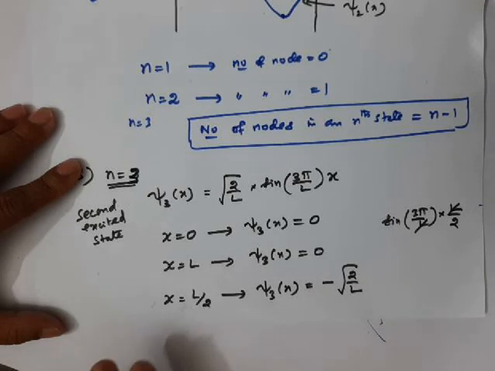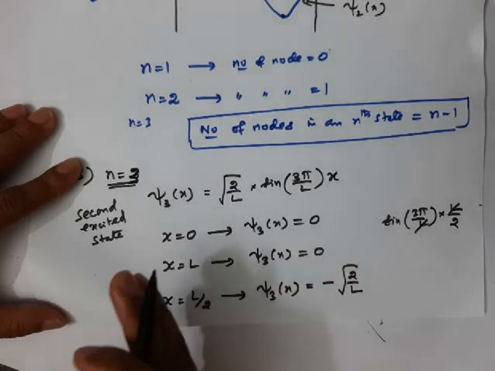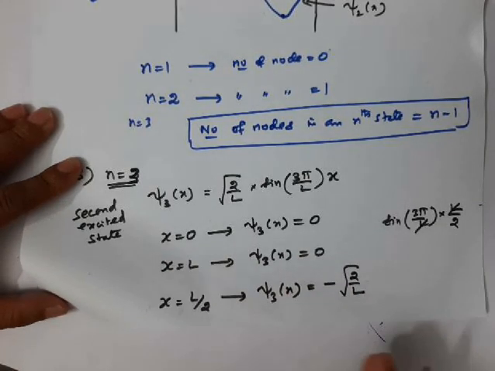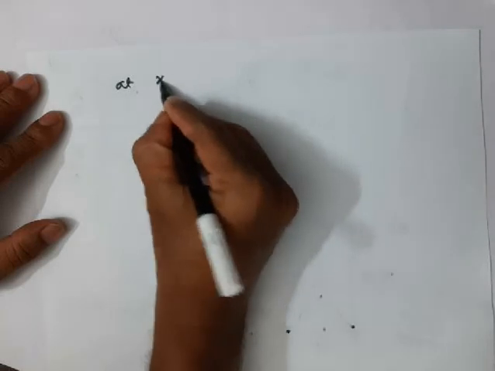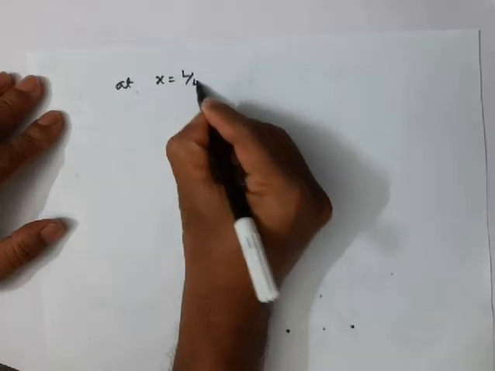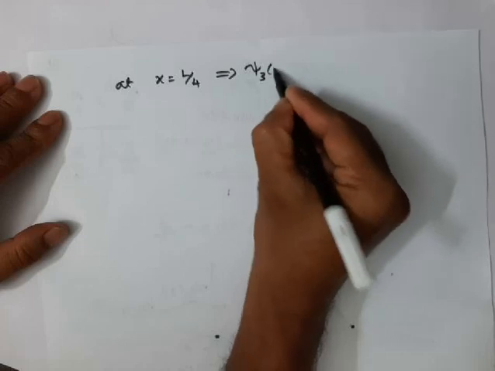Right. Now we will find out what is the value of the wave function at x equal to L by 4 and 3L by 4. Let me write it in the next page. See, at x equal to L by 4, what will be the value of the wave function?